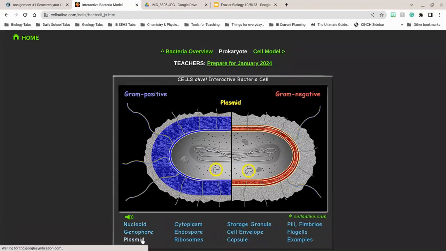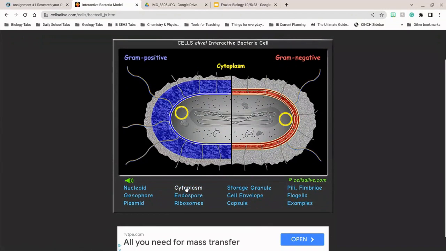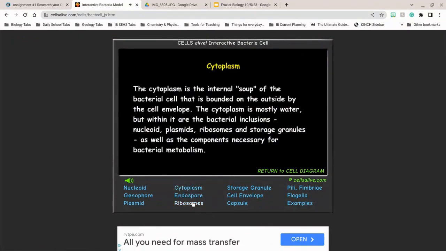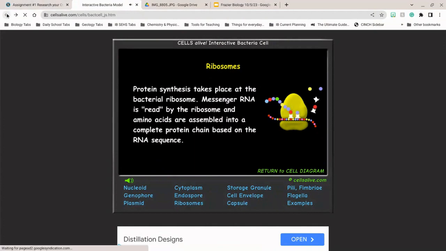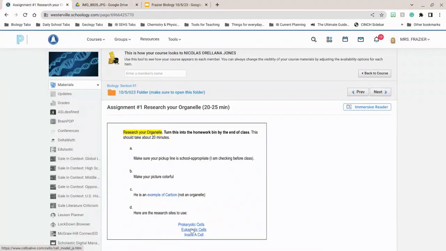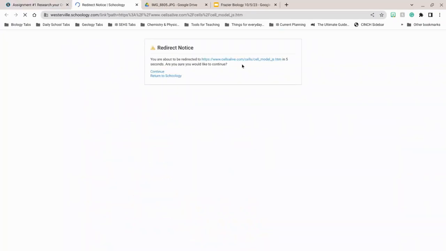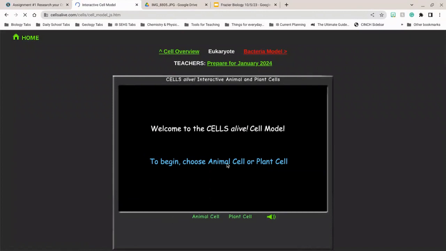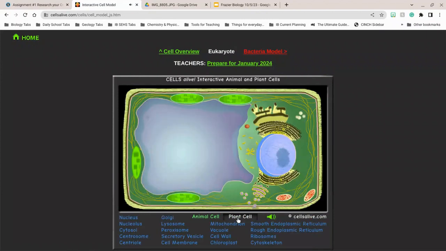Nucleoid, a plasmid. Now, those aren't even ones we do, but here's cytoplasm. So if you were to go to cytoplasm, you're going to see what cytoplasm is. If you're going to go to ribosomes, you're going to see what ribosomes are. Those are things found inside of a prokaryotic cell. Now, eukaryotic cells, remember, that's animal cells and plant cells, have a lot more membrane-bound organelles in them. I can start to choose, I want to know what a vacuole is, and I can see the pictures of these things. Okay, so you're going to be drawing them as best you can, and only the picture of the organelle.